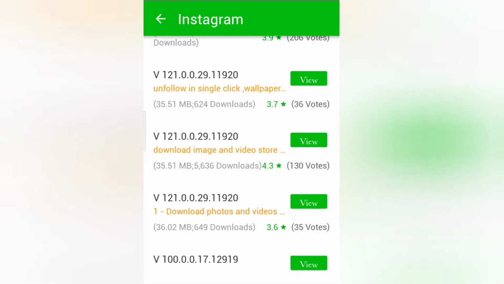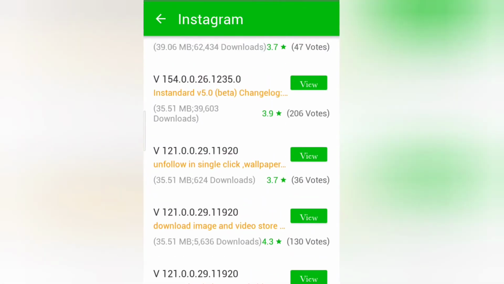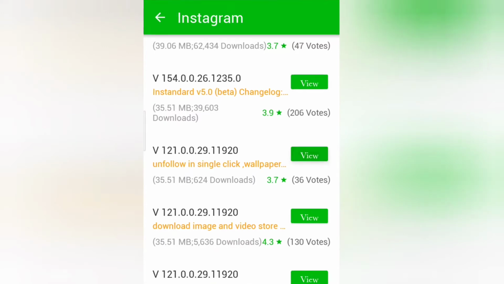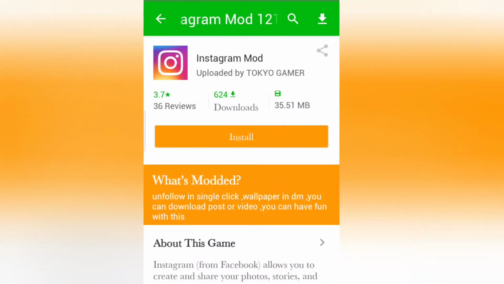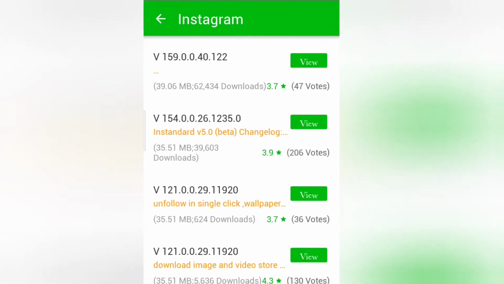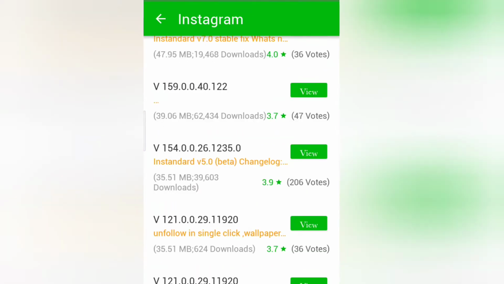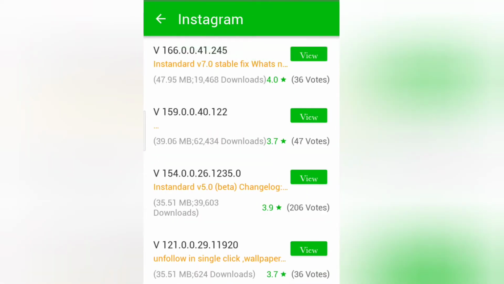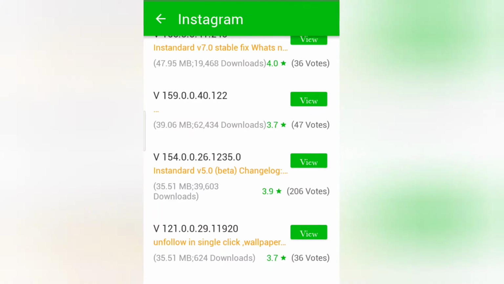But the useful mods are the third and the fourth. Don't download the first mod, but the third and the fourth. See, you can unfollow in a single click. You can have wallpaper in your DM, any wallpaper. You can download and post any video directly. So you can have fun with this. And the fourth one, it's going to be interesting. Wait. And yeah, here's the fourth mod.